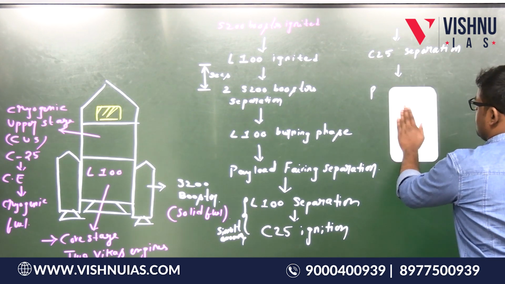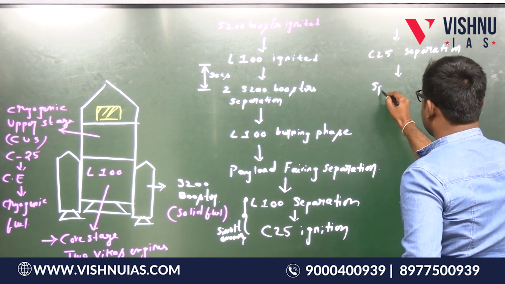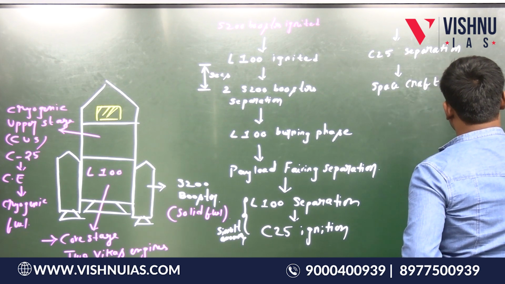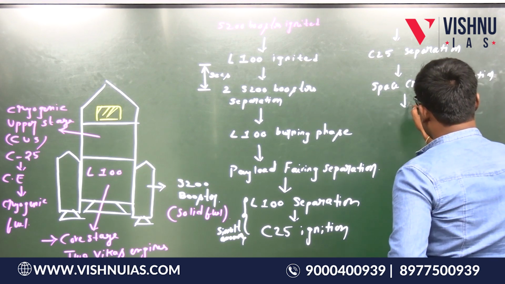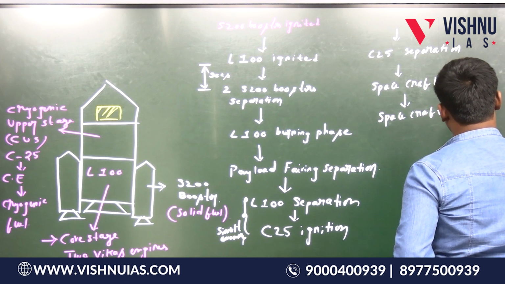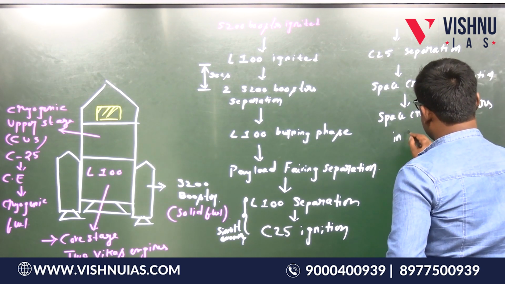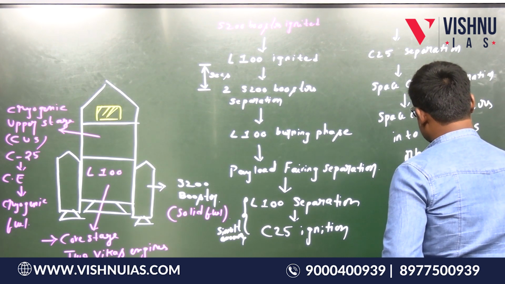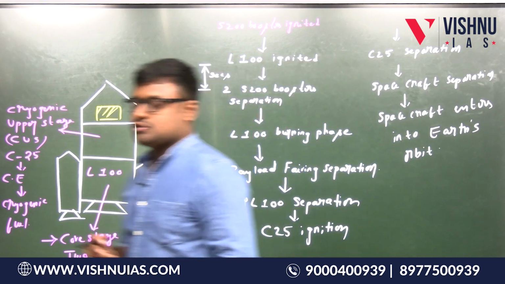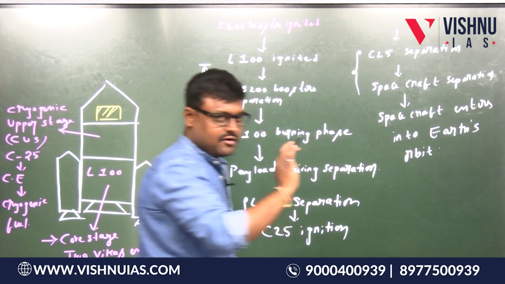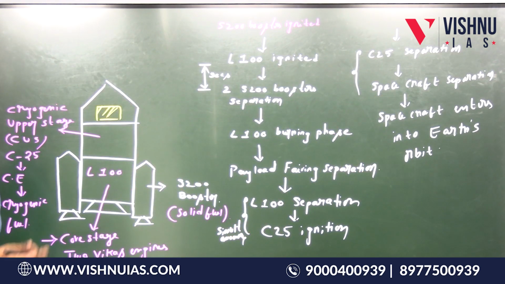After that, spacecraft separation. After that, the spacecraft enters into Earth's orbit. I'll tell you what the process is here. See, when spacecraft and C25 separation happens, both are separated only. Right? Once C25 is separated, the spacecraft is also separated.